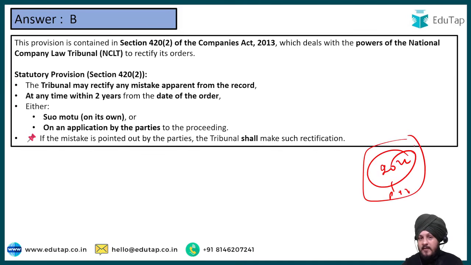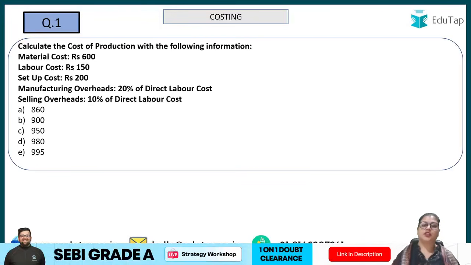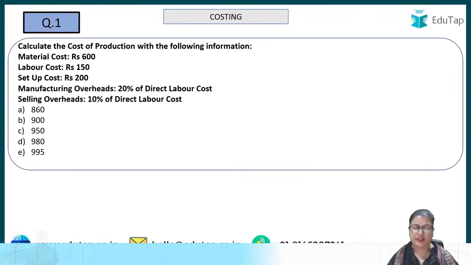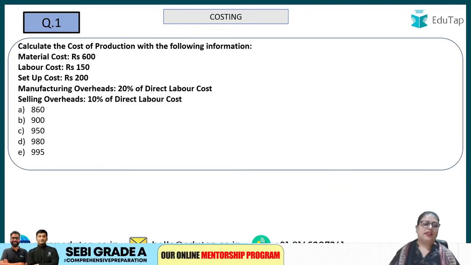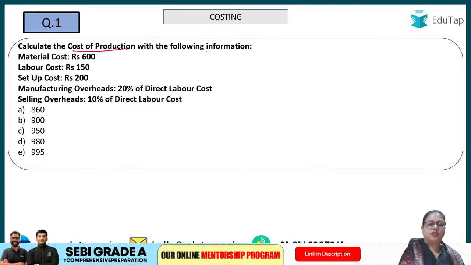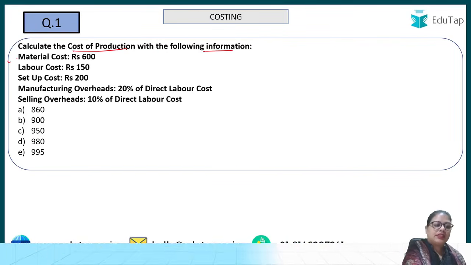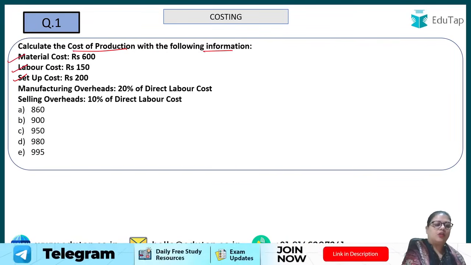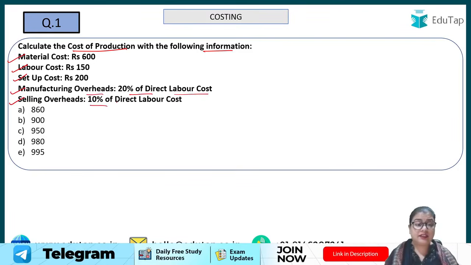Now after that, Ashima ma'am is going to continue and you are going to see the costing questions also. So let us now start with the subject costing. This is question number 1, that you have to calculate the cost of production with the following information: material cost, labor cost, setup cost, manufacturing overheads is given to you 20% of the direct labor cost, and selling overheads is also given to you 10% of the direct labor cost.